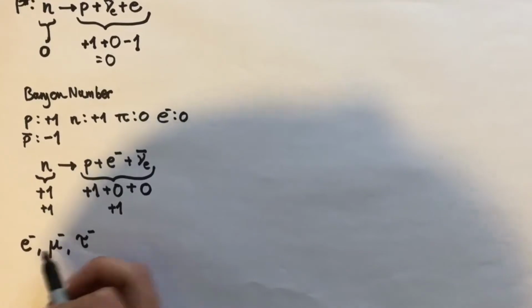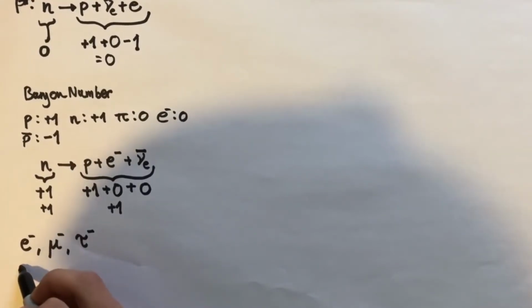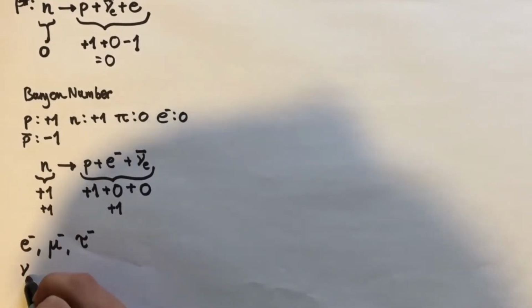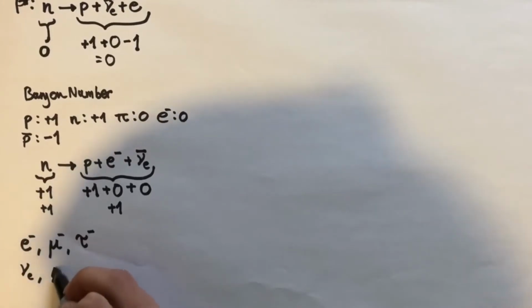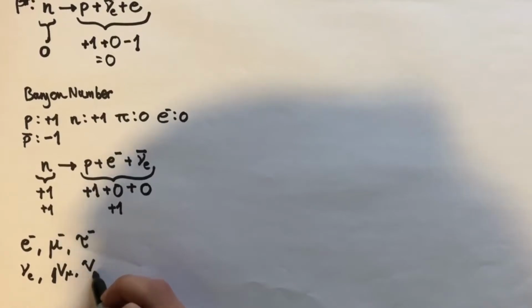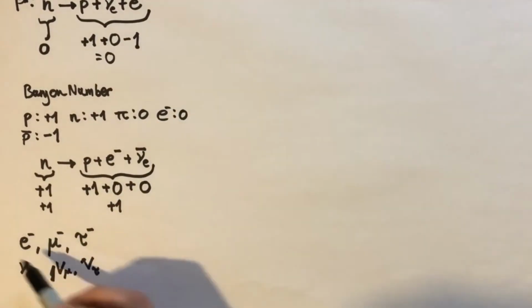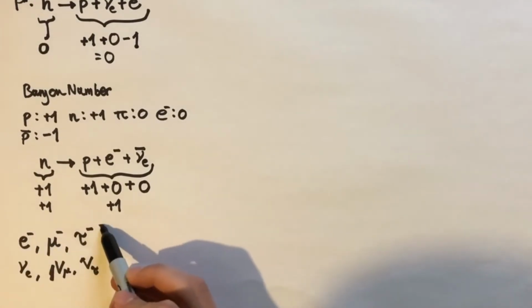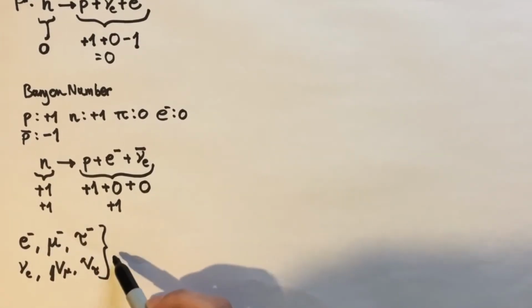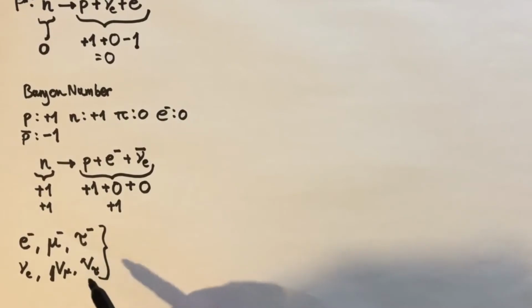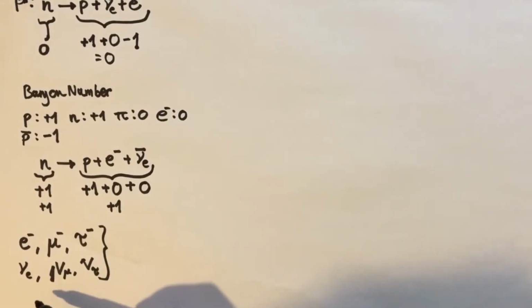And each of these had their own neutrinos. So you had the electron neutrino, the mu neutrino, and the tau neutrino. And all of these, of course, have their own antiparticles. So they're all leptons, but they all have different respective lepton numbers.